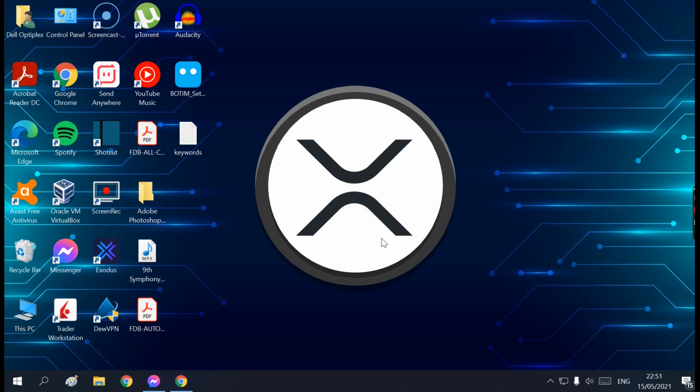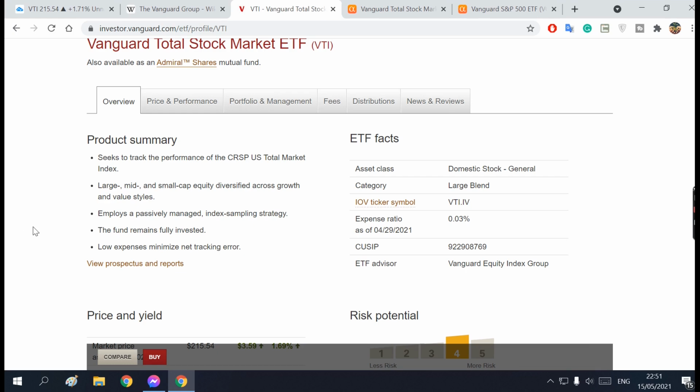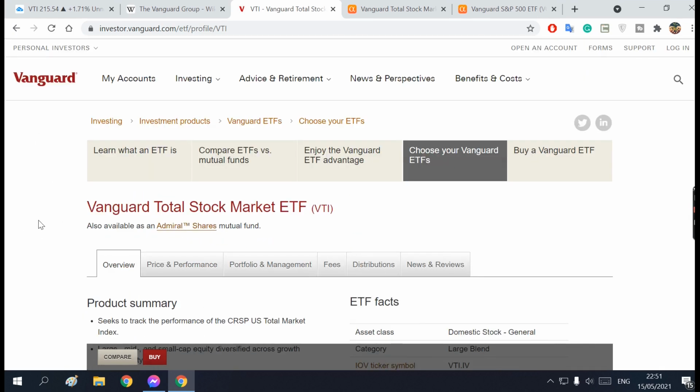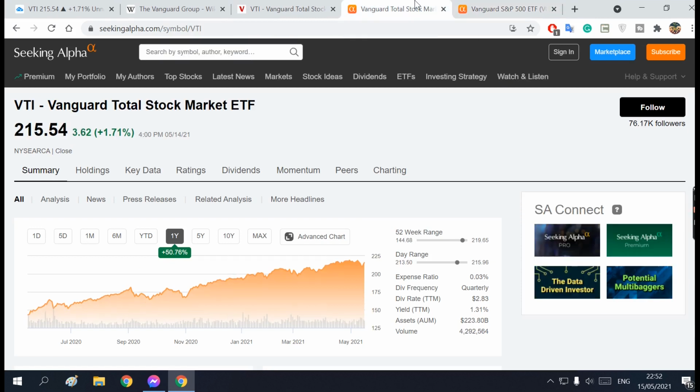So without further ado, let's go and check what VTI is. If you go to the Vanguard website, you can see this is the information that they're showing you, but if you are just a beginner you will not actually know what this is. So let's check a brief definition of the Vanguard company and the Vanguard ETF as well.